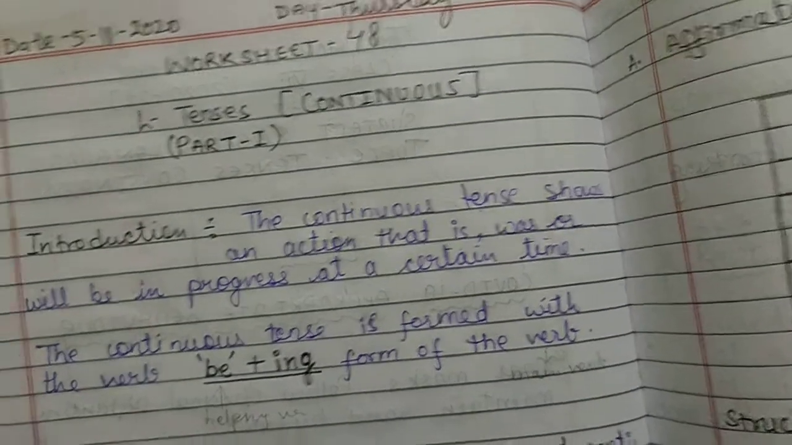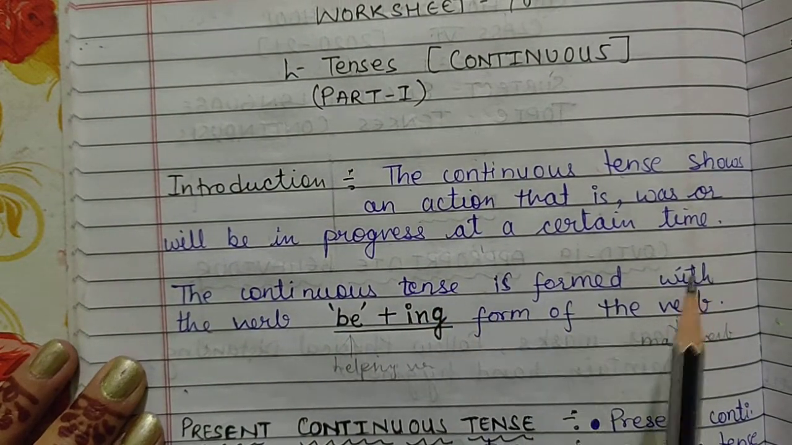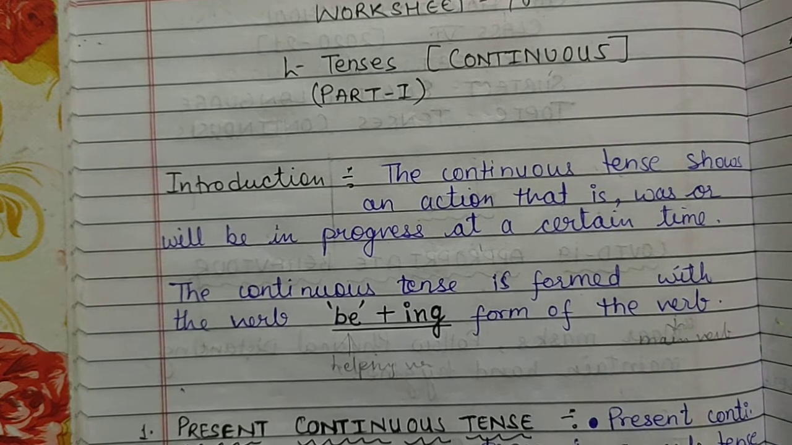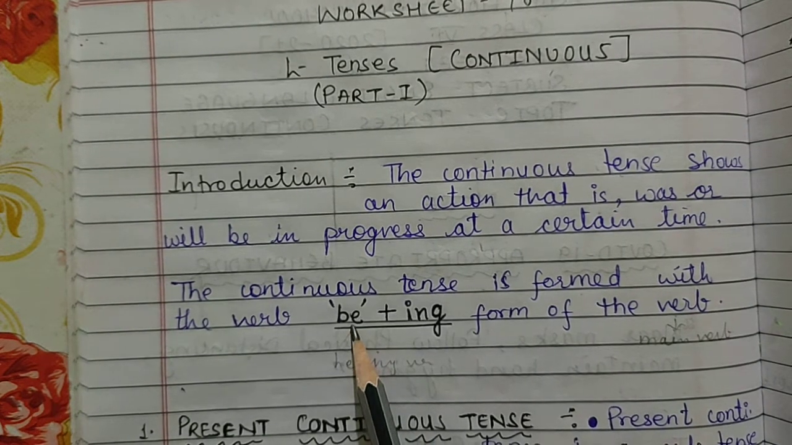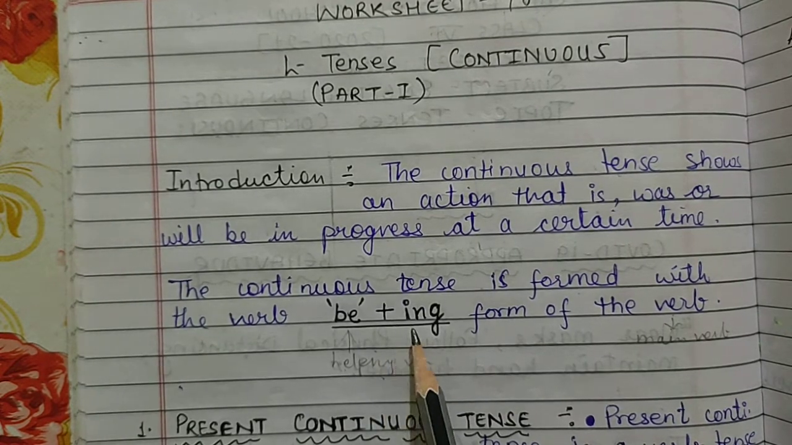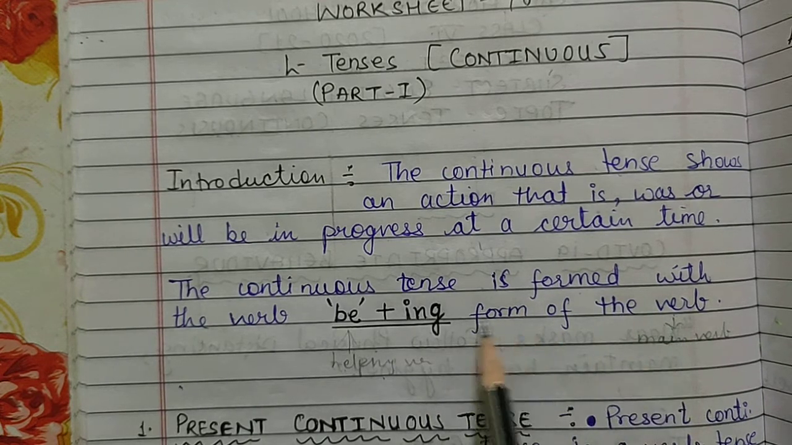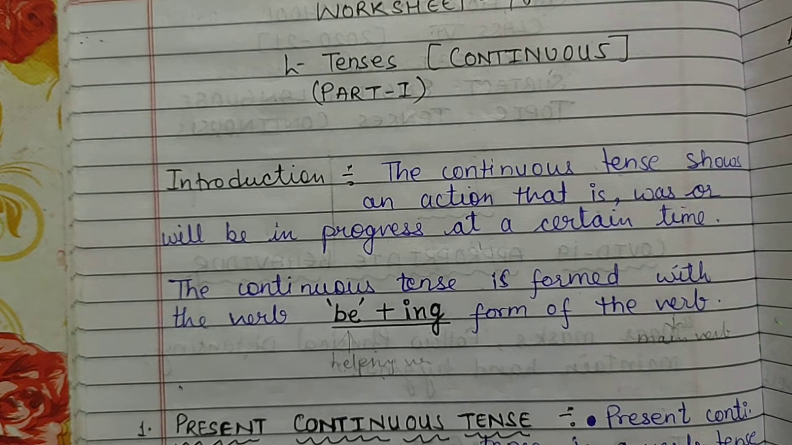Now, how is the continuous tense formed? It is formed with the verb be. The verb be is also known as the helping verb here, and along with be we use the ing form of the verb. Verb means all the action words you know, like sleep, dance, sing, smile, drink, eat, run. These are all your main verbs. So we have to add ing to these verbs.